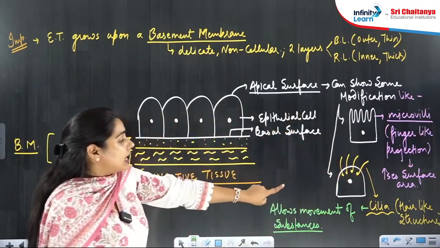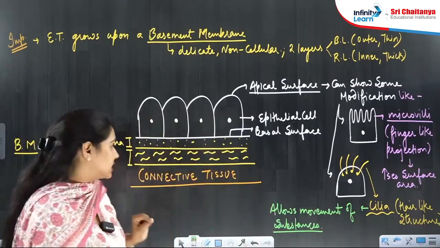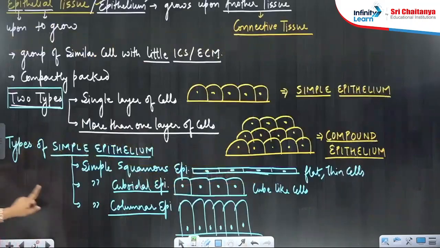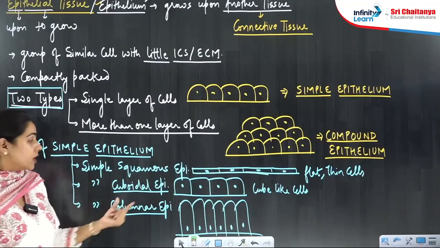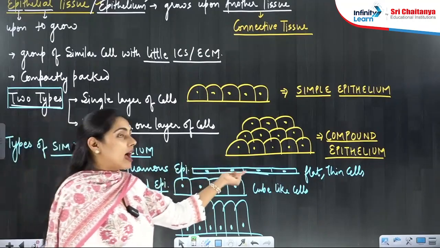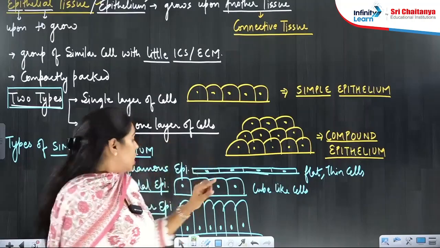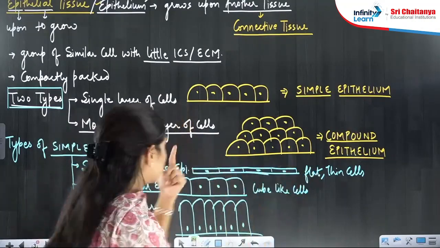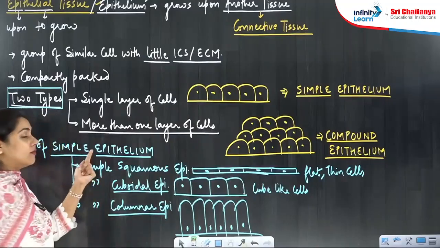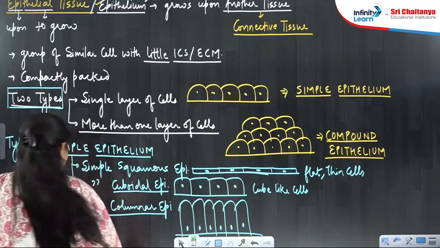Now this microvilli and cilia can be present on the cuboidal or columnar cells. I have told you already the squamous cells, cuboidal cells and columnar cells. Squamous cells cannot have these modifications because they are already very thin. So cuboidal and columnar cells will have these modifications. So now the types of simple epithelium will increase. Yes or no?